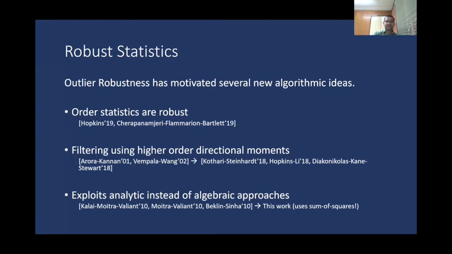In fact, our work falls into this final category, where we use a Sum-of-Squares program to solve the problem. And this is a more analytic instead of the previous algebraic approaches that were used to solve this problem.